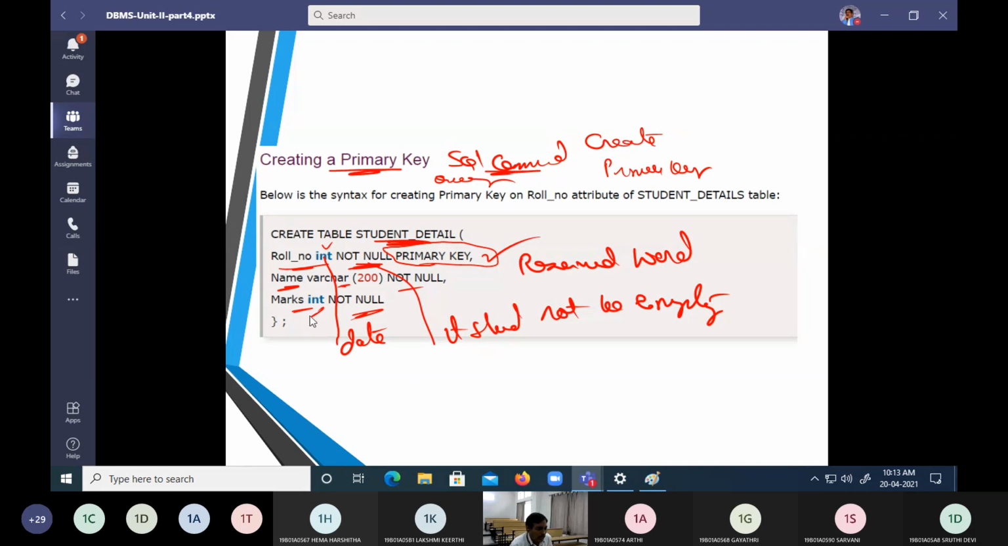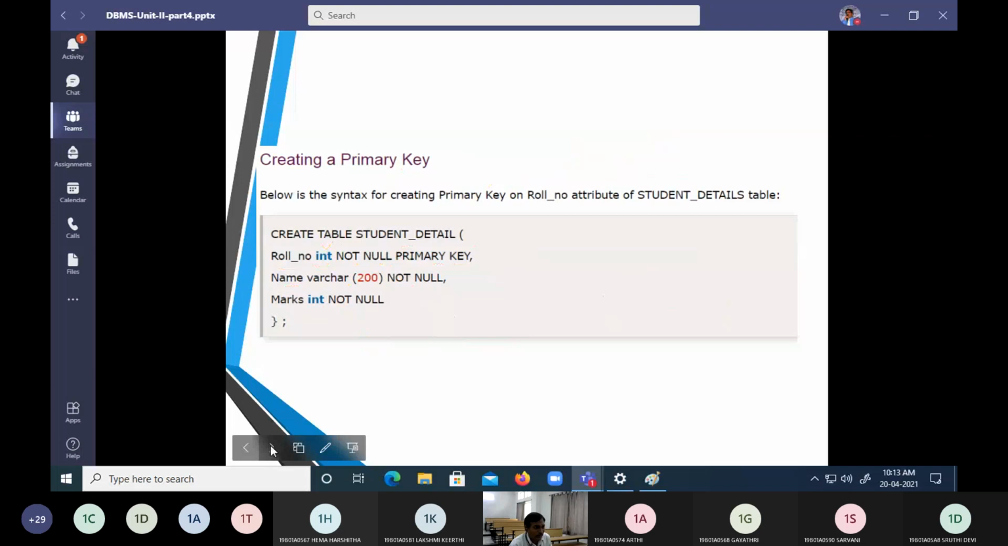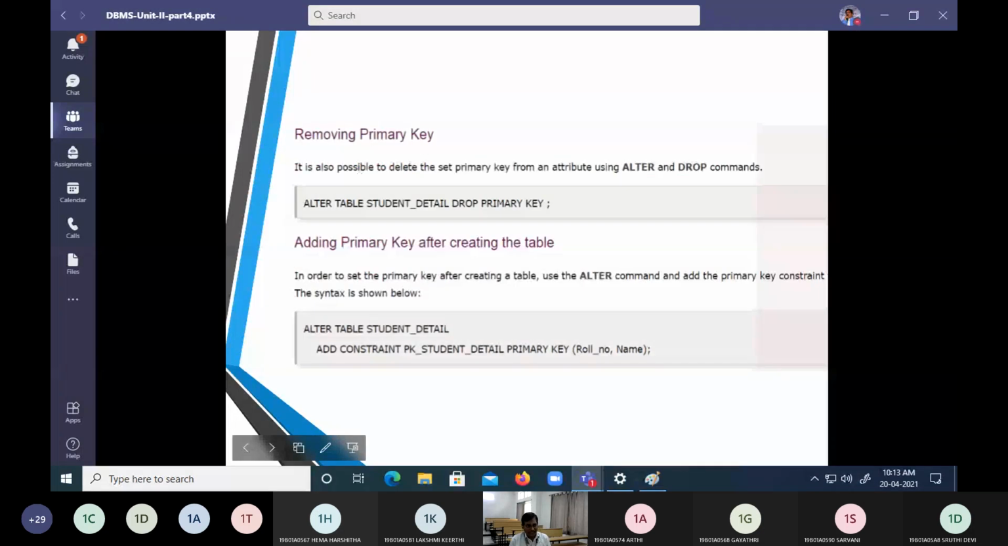Now, of course, there are other methods of creating a primary key externally. That is, I have created the table first and I forgot to mention the primary key at that time. So how can I modify it? How can I upgrade it? I can upgrade it with a command called the alter command. So I can say add constraint. Again, constraint is going to be a reserved word.